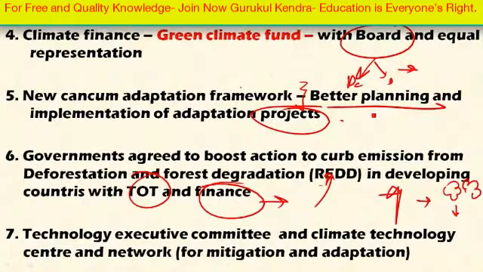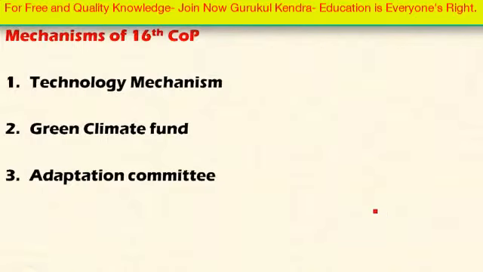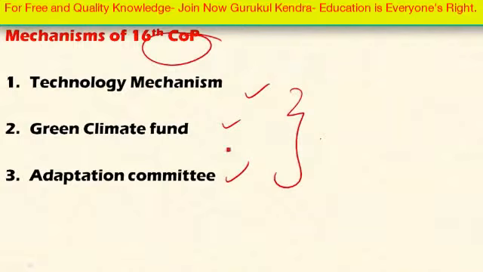And importantly, the Technology Executive Committee and Climate Technology Centre and Network were established for coordinating the mitigation and adaptation strategies in the developing and developed countries. And this conference led to 3 important mechanisms, as I mentioned earlier: technology mechanism, Green Climate Fund, and adaptation committee. So these 3 mechanisms are important with respect to this conference.